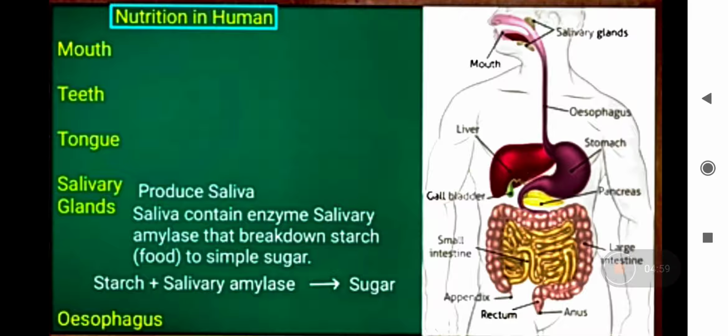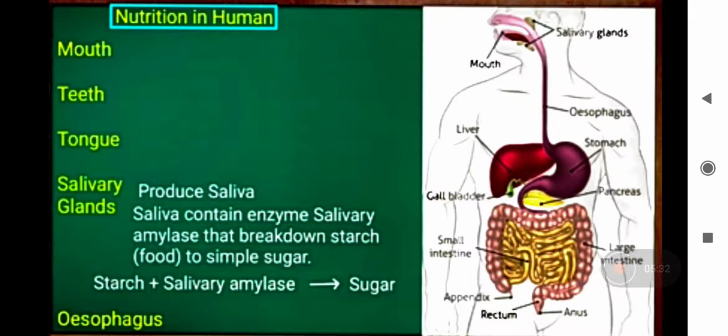The tongue helps in rolling the food particles and turning over the food so that the saliva can mix properly. Salivary glands produce saliva, which has enzymes that help break down starch into simple sugar. So if the question comes, from where does your digestion start? Your digestion starts from your mouth.